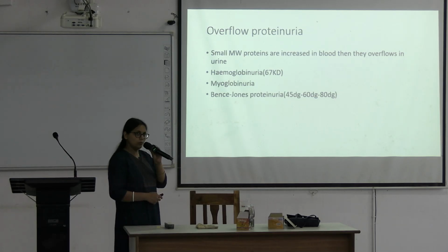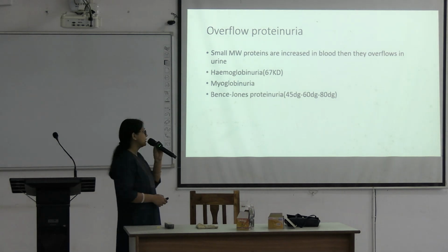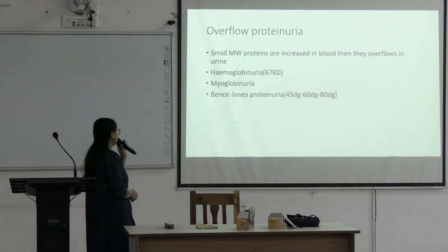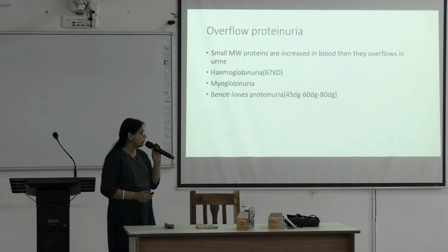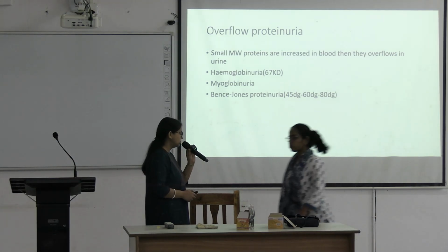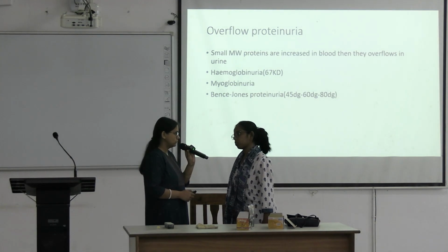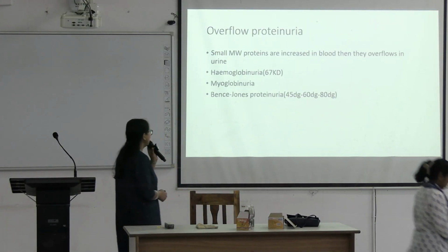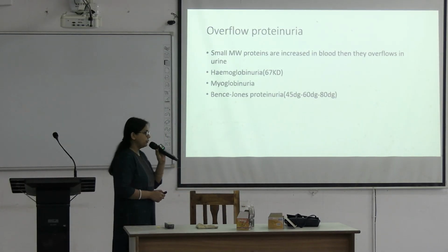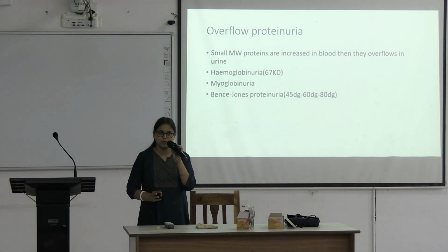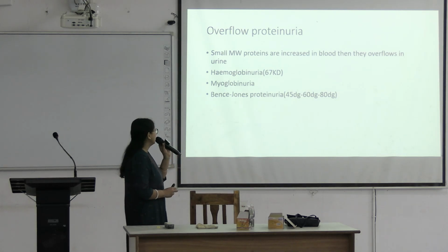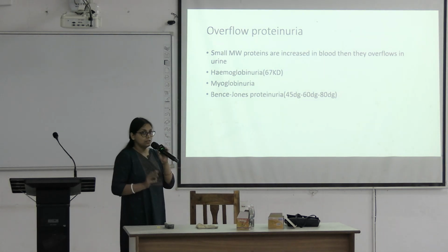So first was the glomerular proteinuria. This was due to increased permeability of the glomerulus. Then it is overflow proteinuria. When small molecular weight proteins are increased in blood, then they overflow in urine. It is called overflow proteinuria. That means the glomerulus is intact. There is no disease or change in permeability of the glomerulus, but the small molecular weight protein in the blood has increased.